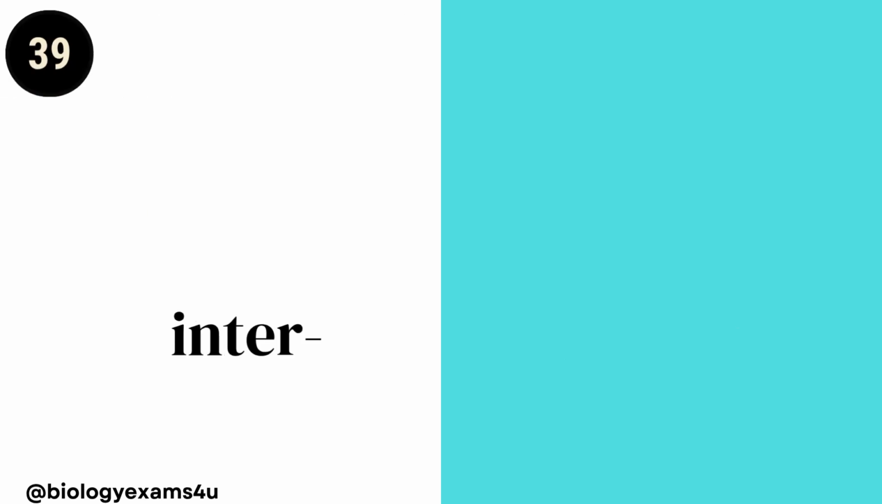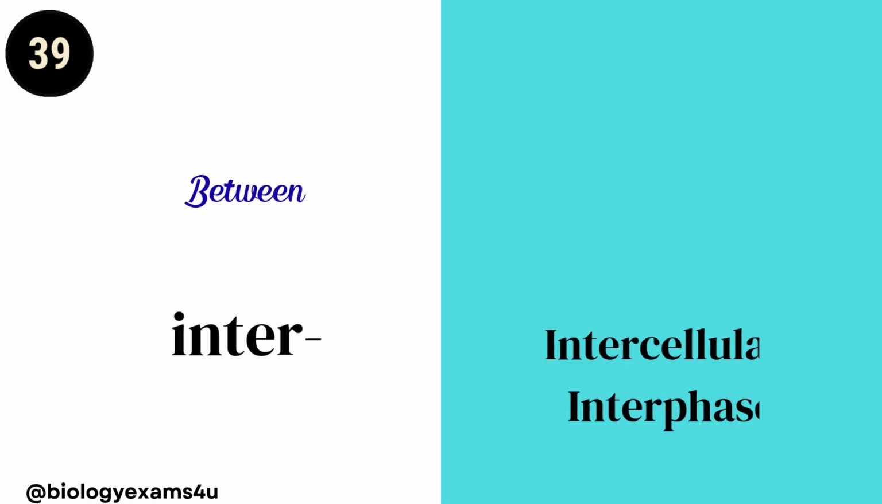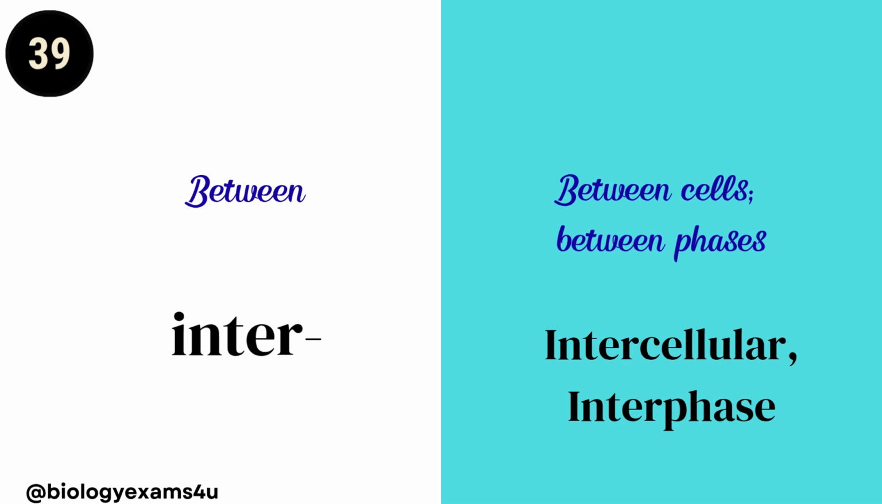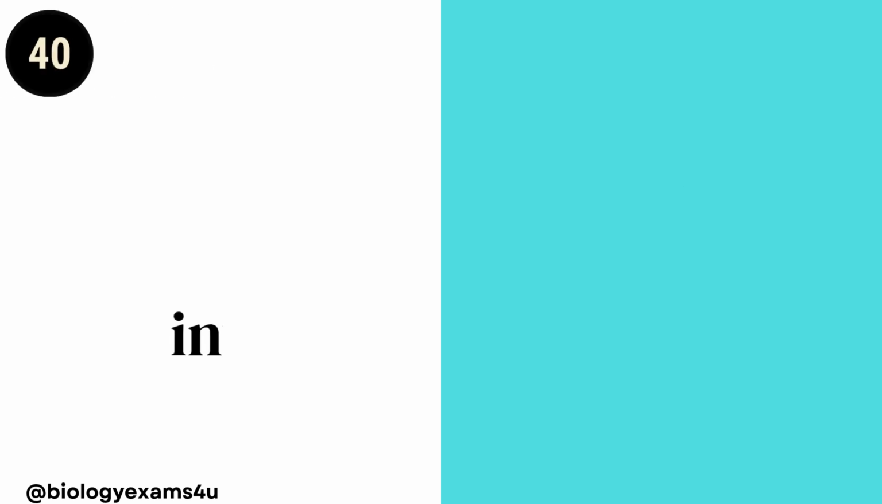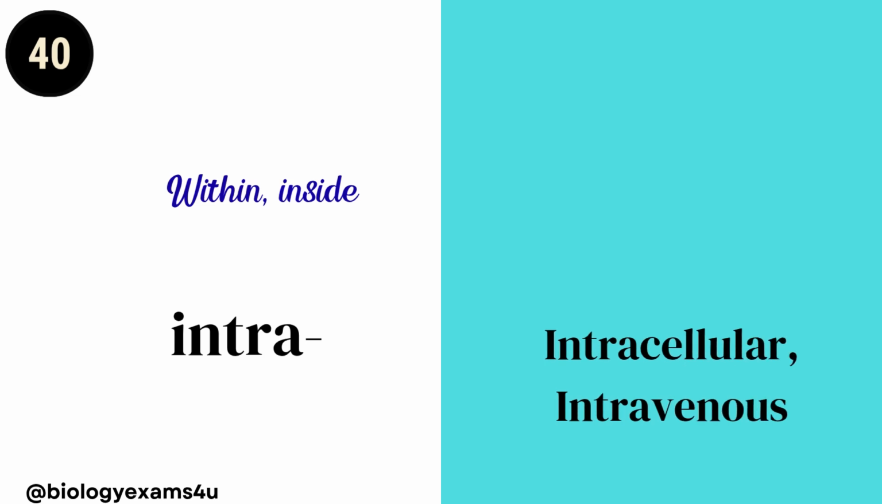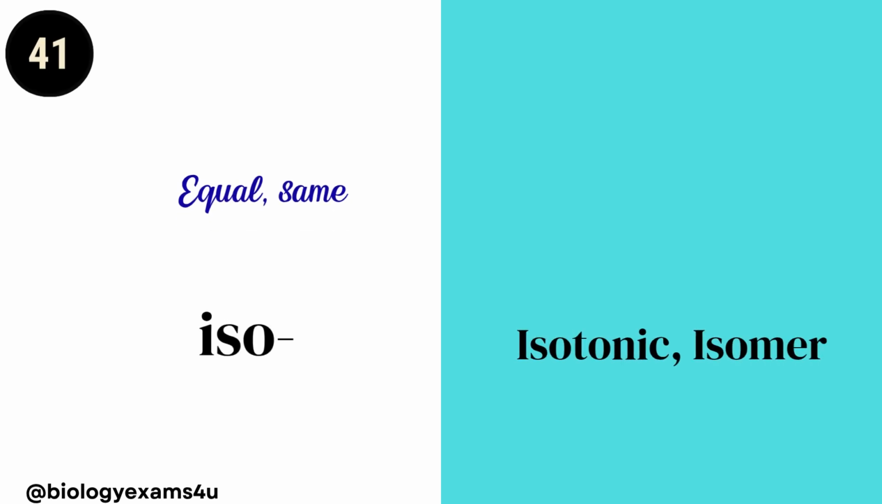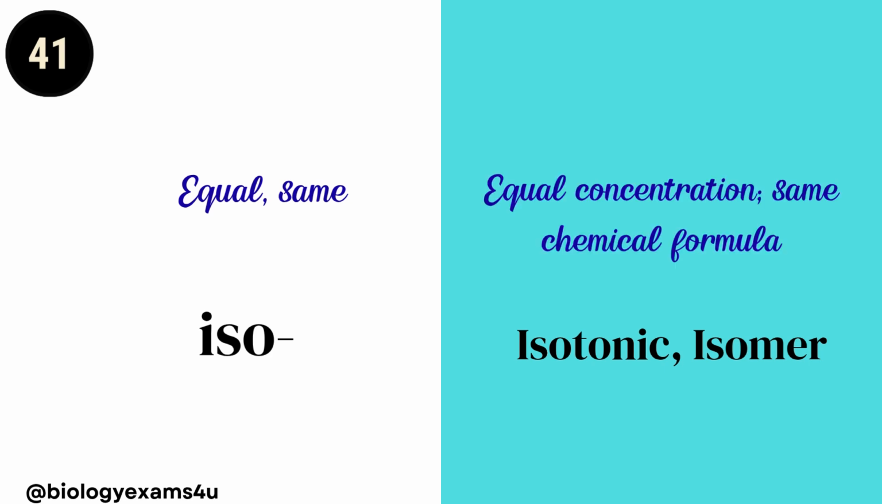Inter. Inter means between. Intercellular, between the cells. Interface, that is between the phases. Intra means within or inside. Intracellular, that is within the cell. Intravenous, that is within a vein. Iso. Iso means equal or same. Isotonic or isomer. Isotonic, equal concentration. Isomer, same chemical formula.